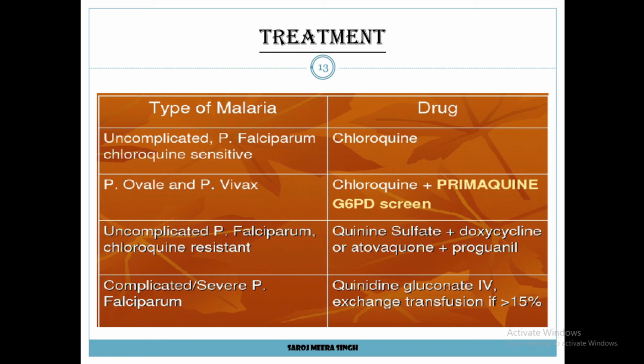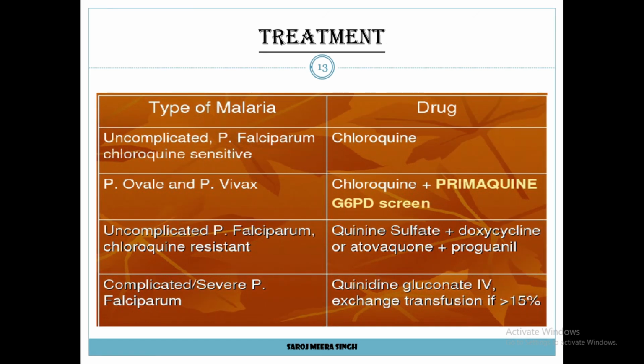Now come to the next slide, treatment of malaria. Treatment of malaria is possible, and the treatment is directly related to the type of malaria, and the type of malaria is directly related to the type of Plasmodium species which is responsible for causing that particular type of malaria. There are many medicines and drugs available in the market to treat malaria, such as chloroquine. Chloroquine is used to treat uncomplicated Plasmodium falciparum chloroquine-sensitive malaria, and other examples are mentioned in the image. You can see this in the slide.